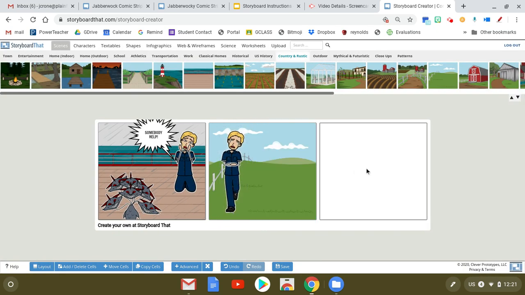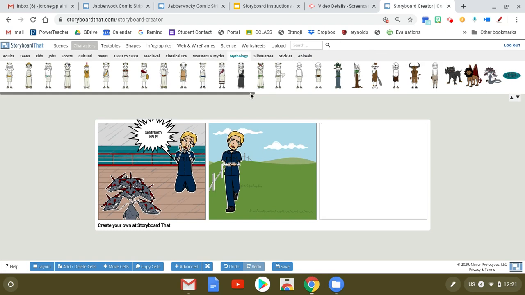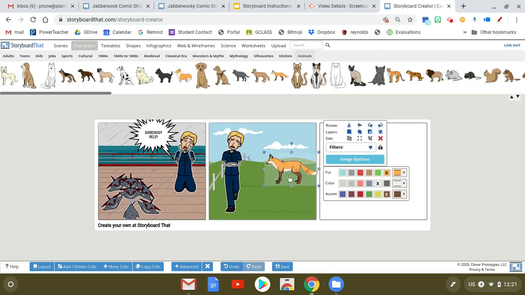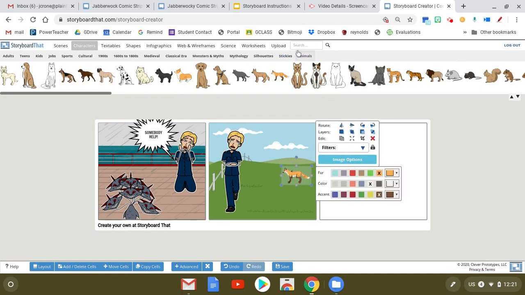And then I might have him say something. I might have that text box, or maybe since it's also the farm, I can also find another animal that I wanted to add there too. And remember, you can change the size and the shape. One thing that I haven't showed you how to do is add in some props.